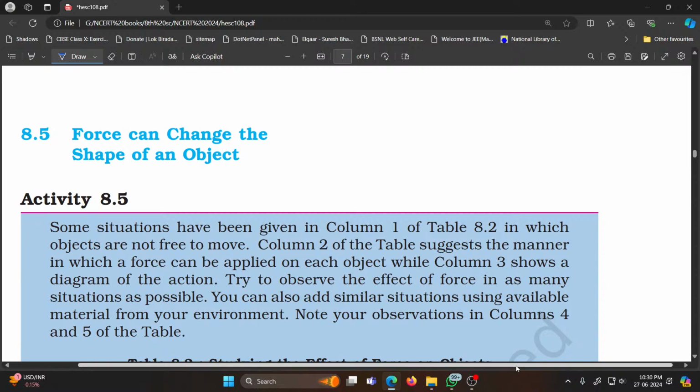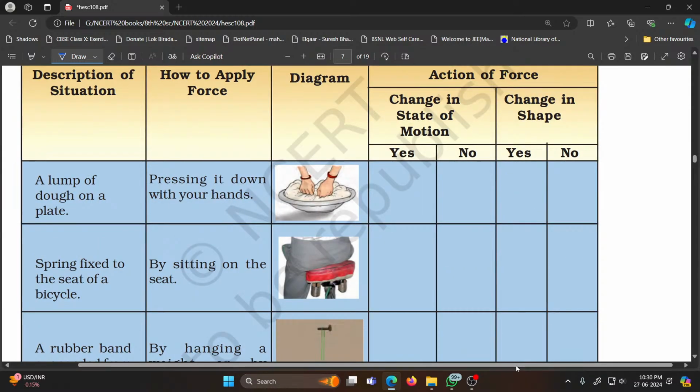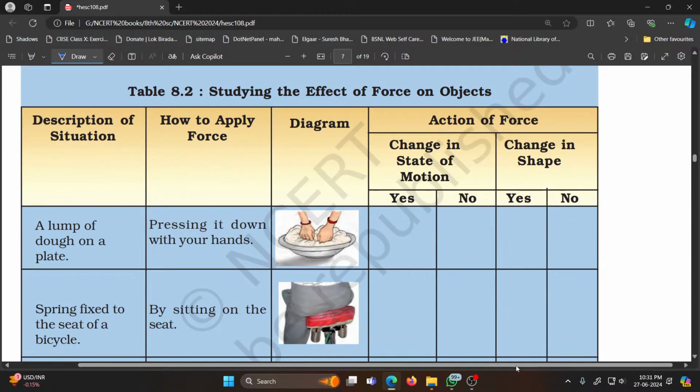Some situations have been given in column 1 of table 8.2 in which objects are not free to move. Column 2 of the table suggests the manner in which a force can be applied on each object, while column 3 shows diagram of the action. So what do you see here? A lump of dough is on the plate. Then pressing it down with the hands, you are changing its shape here. That dough is not in motion. It is only a change of shape that is taking place here.